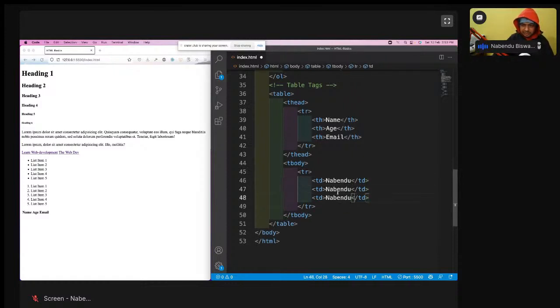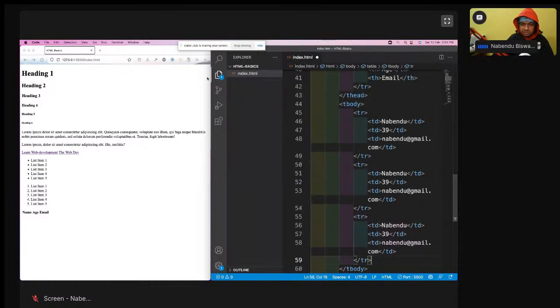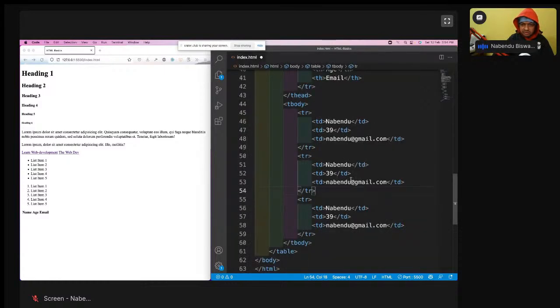Three data are there: name, age and email. We can have multiple rows in the table body. In the table head we will have only this, but we can have multiple rows like this. Now let us change the data.